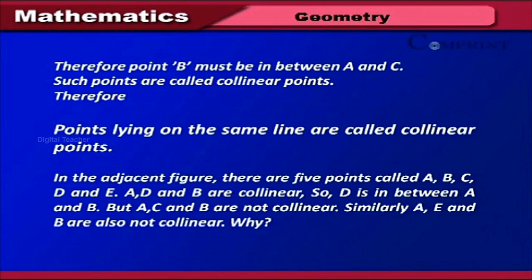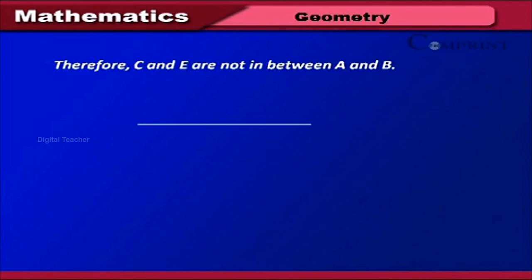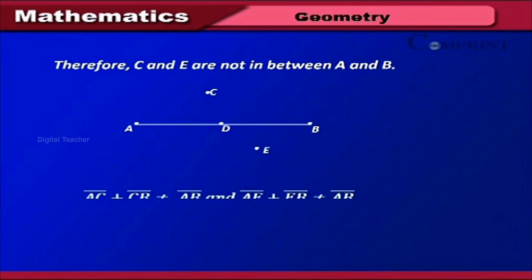In the adjacent figure, there are 5 points called A, B, C, D and E. A, D and B are collinear. So, D is in between A and B. But A, C and B are not collinear. Similarly, A, E and B are also not collinear. Why? Therefore, C and E are not in between A and B. AC bar plus CB bar is not equal to AB bar, and AE bar plus EB bar is not equal to AB bar.